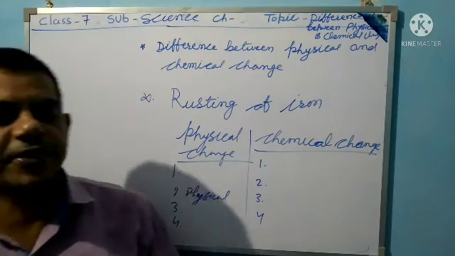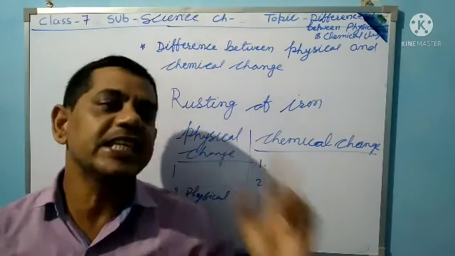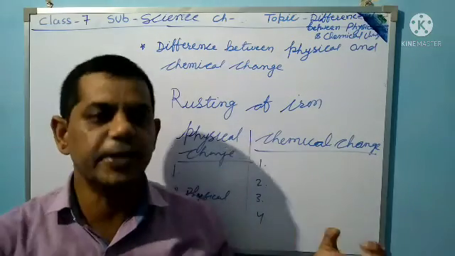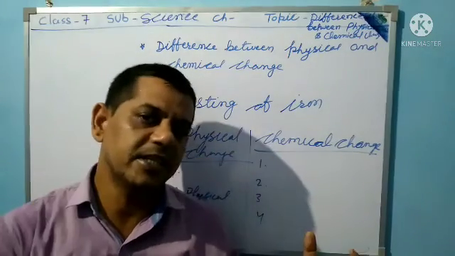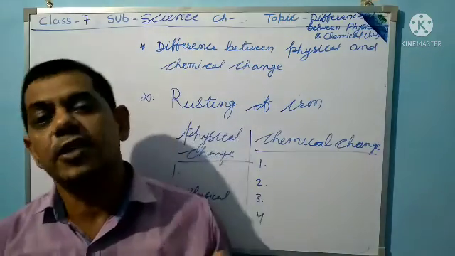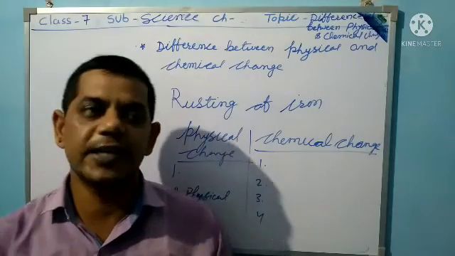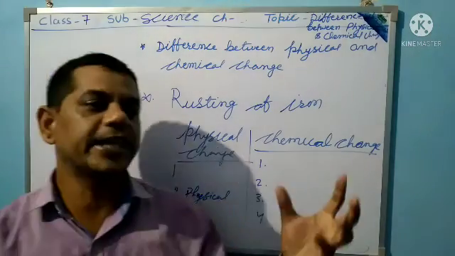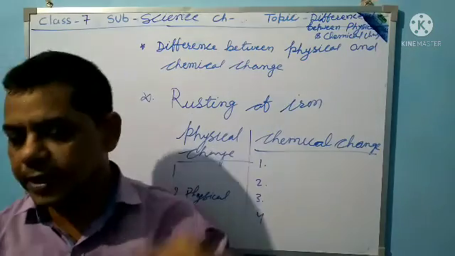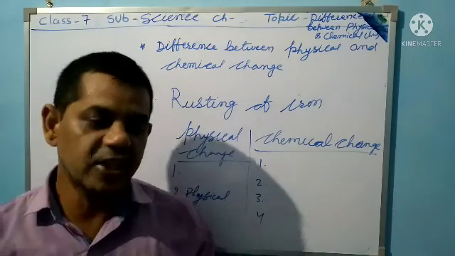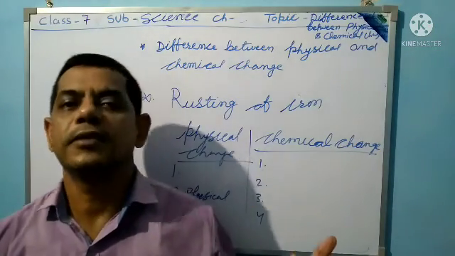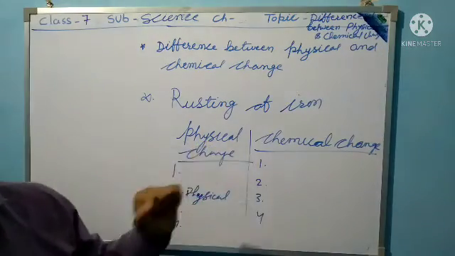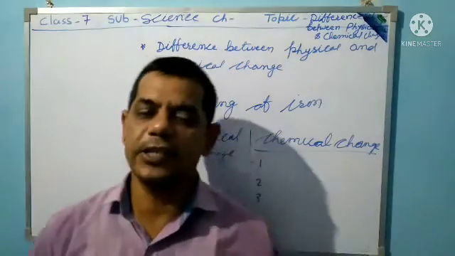The sixth one: a physical change can be reversed. It means the things can be separated from each other, so it reverses. But a chemical change cannot be reversed. It forms one time, then does not regain its original shape. So that is the difference between physical change and chemical change.